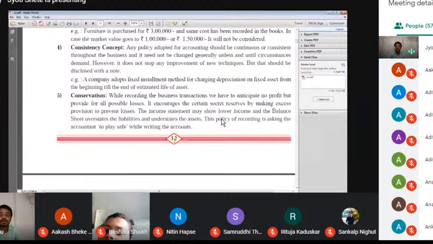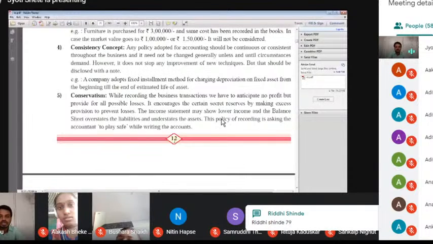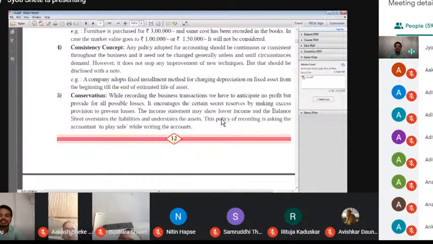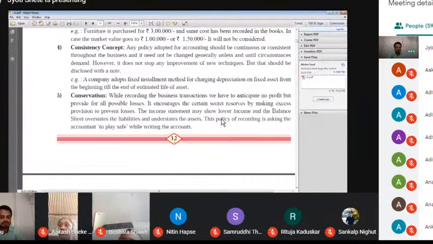This means any policy adopted for accounting should be continuous, do not stop until some circumstance happens in the business. For example, a company adopted the fixed installment method for charging depreciation on fixed assets from the beginning till the end of the estimated life of an asset. So first of all, anyone any idea about depreciation? What is meant by depreciation?